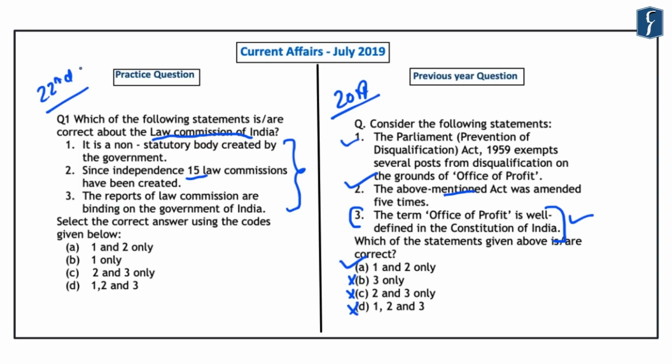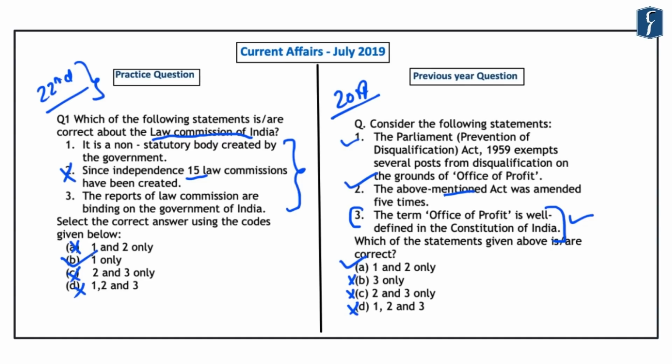Now, just by knowing that recently the Ministry of Law and Justice has initiated the process for formation of the 22nd Law Commission, you can easily eliminate the second statement. And by eliminating this statement, you can easily eliminate the options A, C and D. Hence, the correct answer that comes out is B, that is one only, which is it is a non-statutory body which is created by the government.